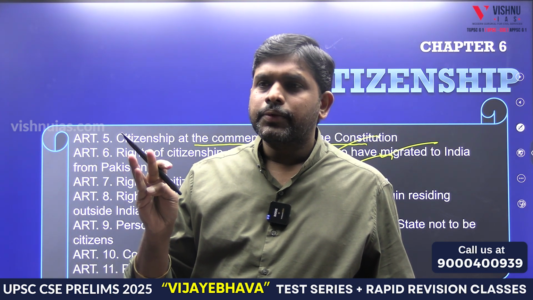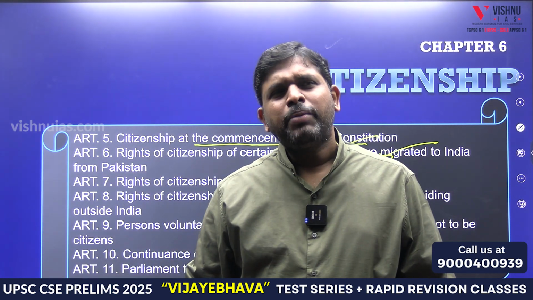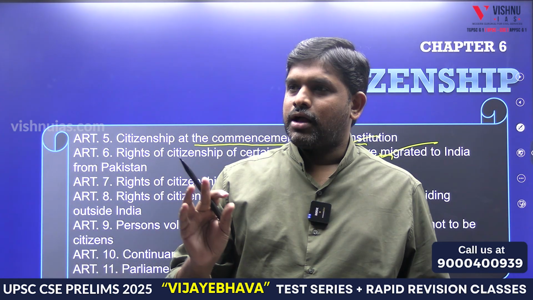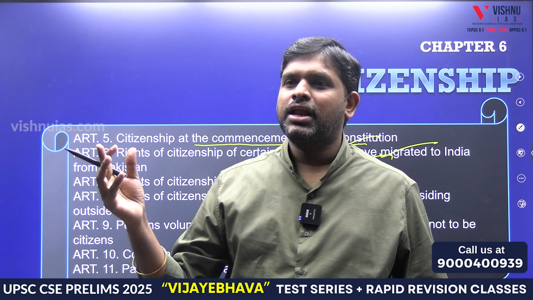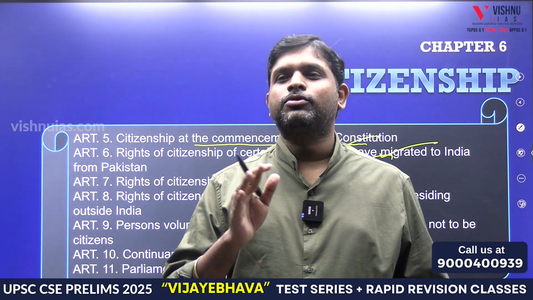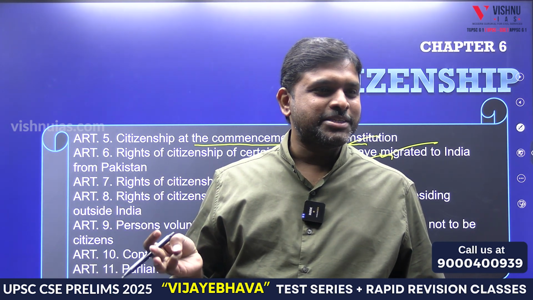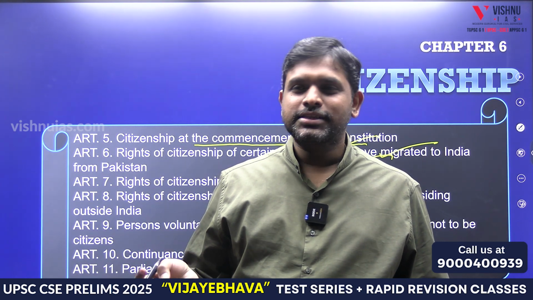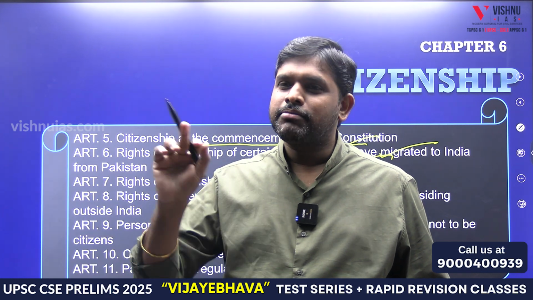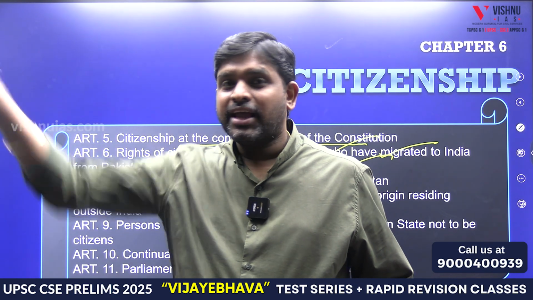Article 7: who went to Pakistan. Sir, who went to Pakistan? Why did they mention those who went to Pakistan and returned back? These are people who thought it would be better there, distant hills look smooth, went all the way to Delhi, then said our own people are better and came back to Hyderabad. So Article 5 talks about commencement of the Constitution. Article 6: migrated from Pakistan. Article 7: migrated to Pakistan but again came back.